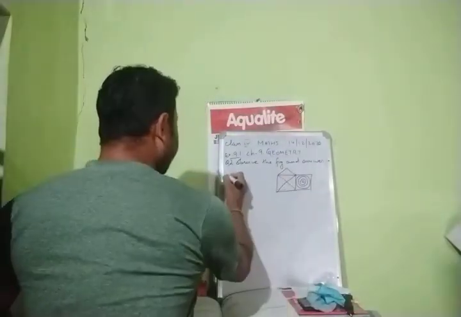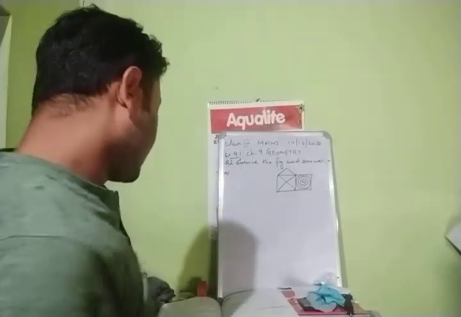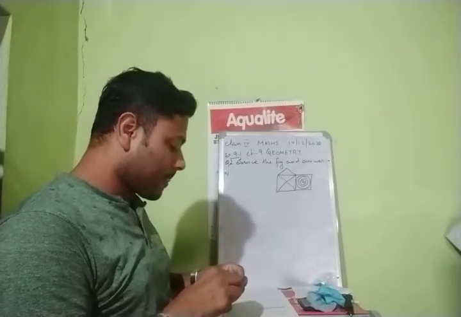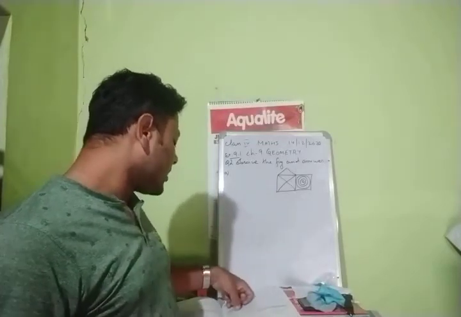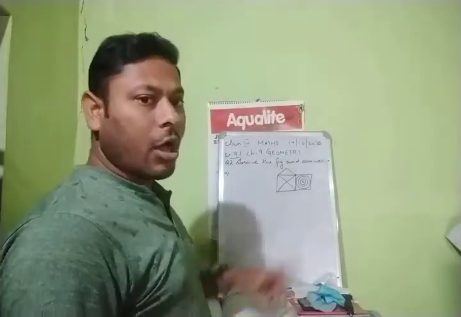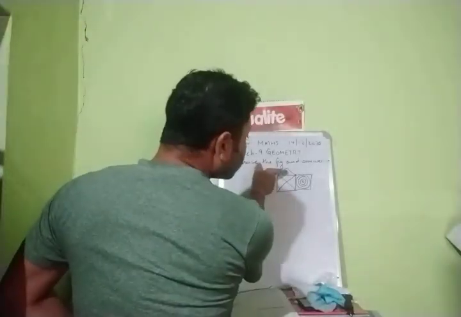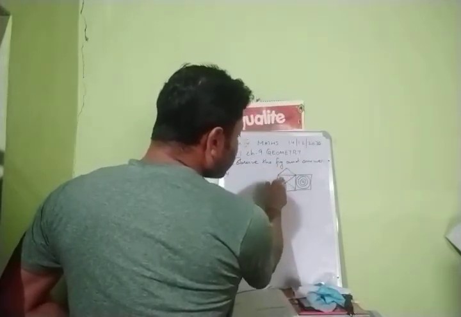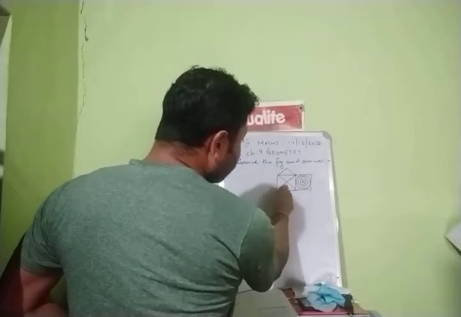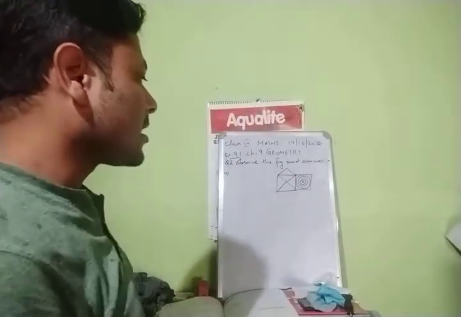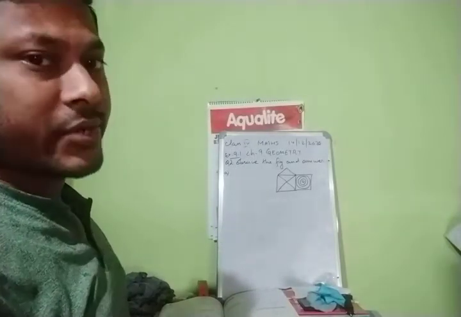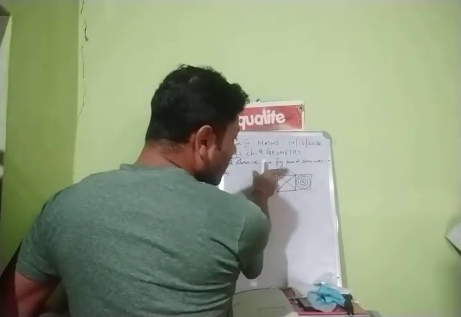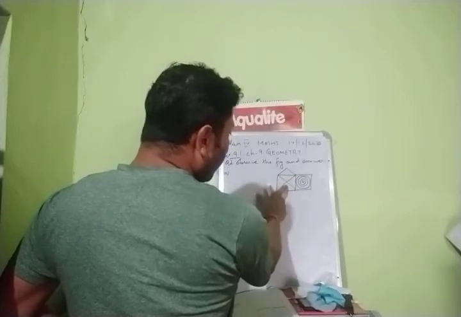Now, question number A. First of all, what is the question given? How many triangles are there in the figure? Now see, how many triangles are there? 1, 2, 3, 4, 5, 6, 7, 8, 9.